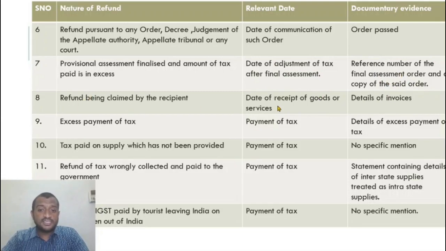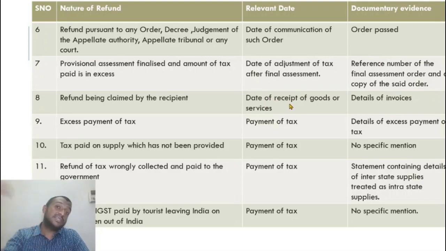Refund being claimed by the recipient. Date of receipt of goods or services. So in some cases the recipient claims the refund. What are those cases we just now discussed? Deemed exports. In the case of deemed exports, either I can claim it or he can claim it, the recipient of deemed exports. In case he is claiming it, what is the due date for filing a refund application for him? The date of receipt of goods or services.